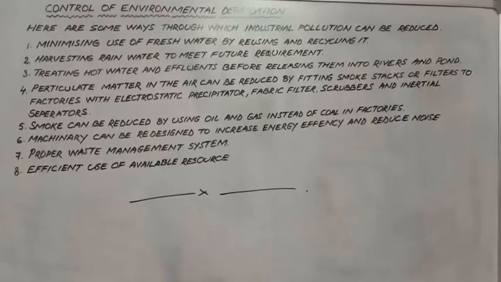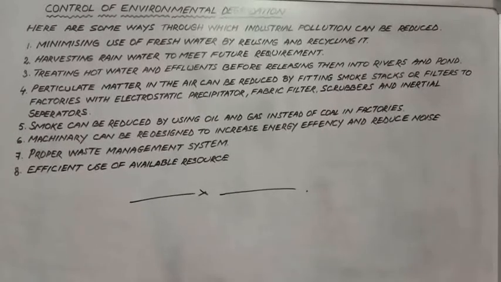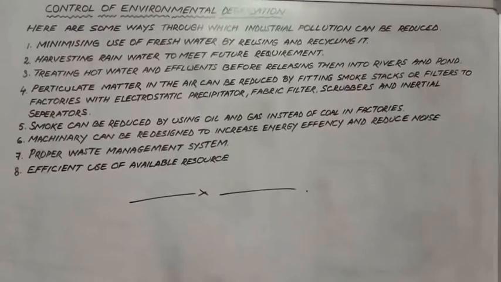And number 8, efficient use of available resources. God has given us a lot of resources, and these resources need to be taken care of. The available resources should be used in a very efficient, diligent way so that the future generation also gets benefit out of it.